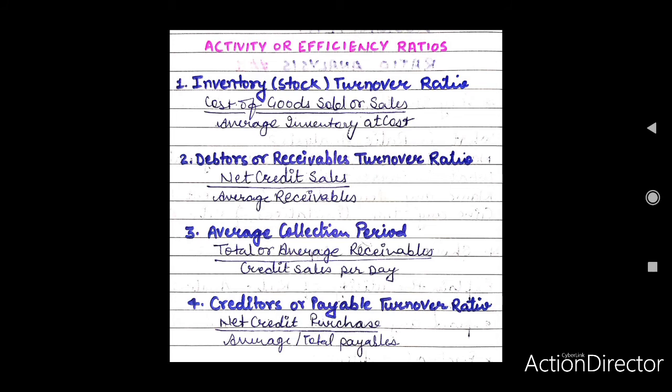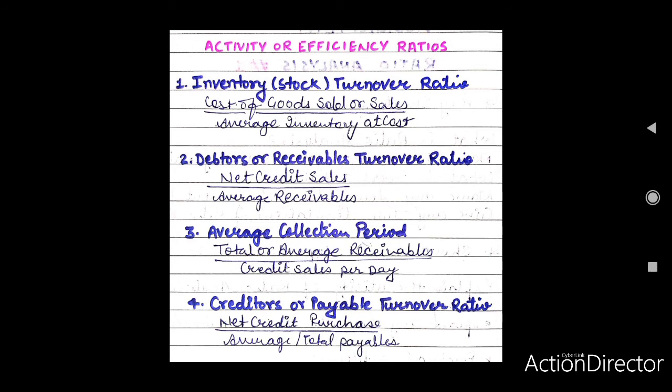Therefore, it is essential to know in how many days a firm can pay off its creditors. This requires computation of creditors' turnover and average payment period or creditors' velocity. Creditors' turnover ratio shows the relationship between net credit purchases for the year and total payables, whereas average payment period or creditors' velocity signifies the credit period enjoyed by the firm in paying creditors. All of these are calculated by using the following formulas.